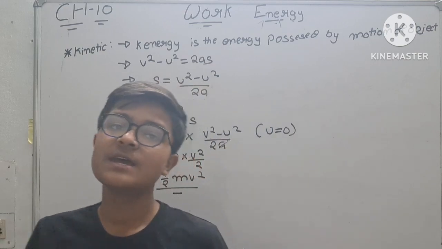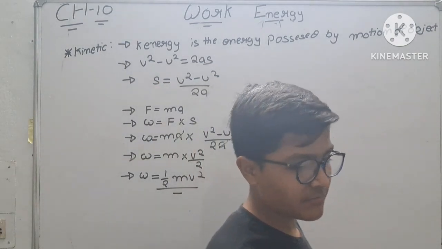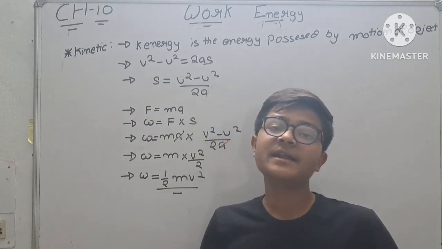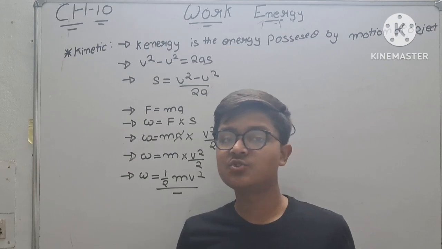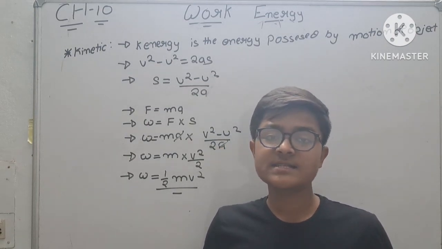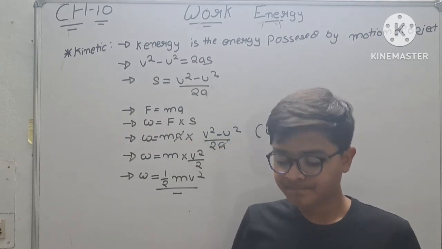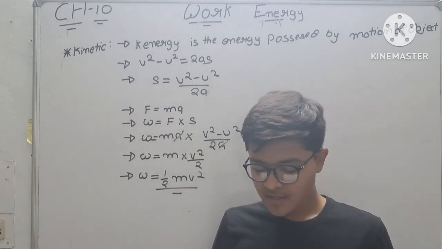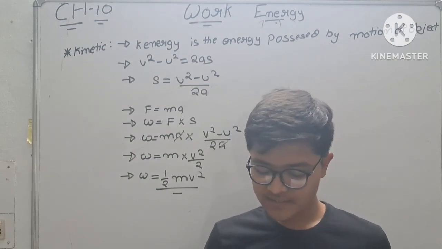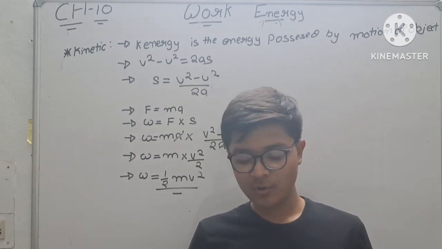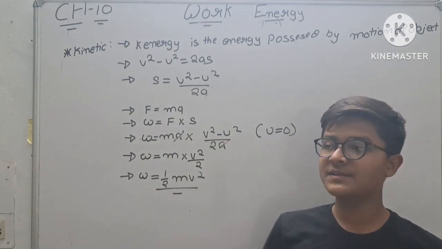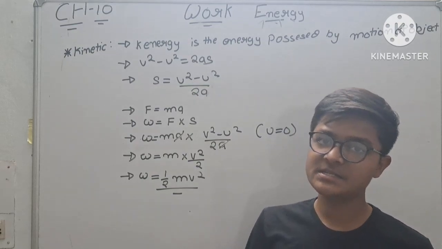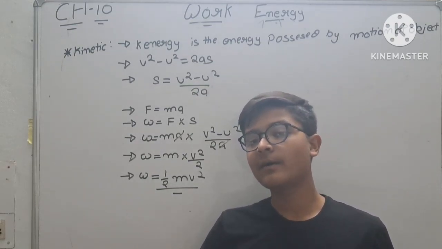We have done energy. What is energy? We have done work, as well as we have done kinetic energy. Let us quickly recapitulate. In work, we saw the SI unit. SI unit is joule. Formula is F into S, displacement into force. Then it is a scalar quantity. Then what we have seen? It can be positive, negative, or 0. What are the three conditions of 0? Angle 90, F is equal to 0, S is equal to 0. Then how can it be negative, how can it be positive?